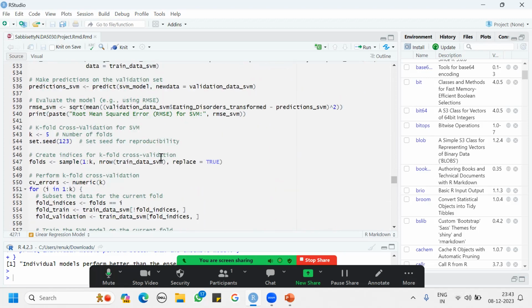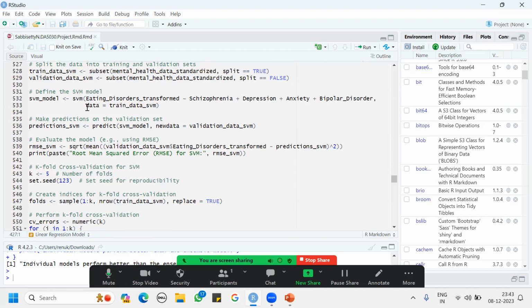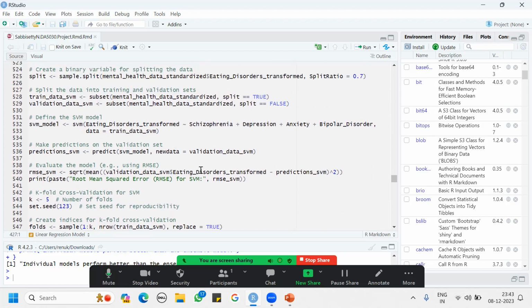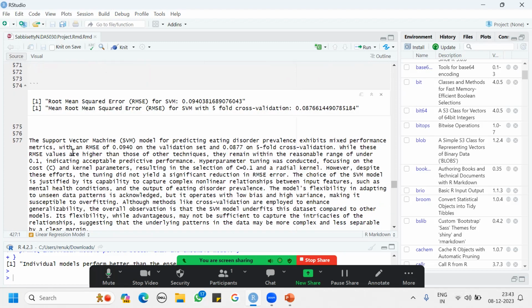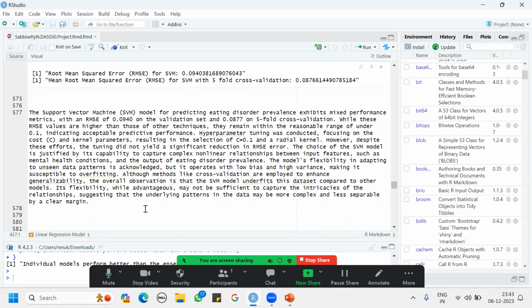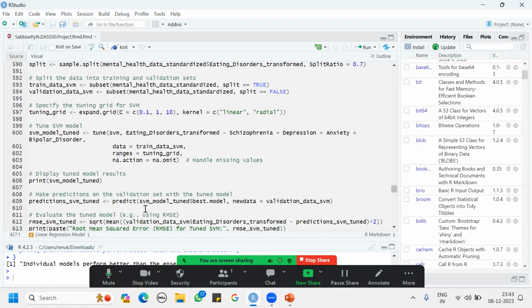After that, I started doing a support vector model, where I also did the same, dividing the data into training and validation sets, and further evaluating the model using cross validation, where my root mean square errors were 0.09 and 0.08, suggesting that the error is somewhat more when compared to linear regression and random forest. So I also did hyperparameter tuning to analyze.